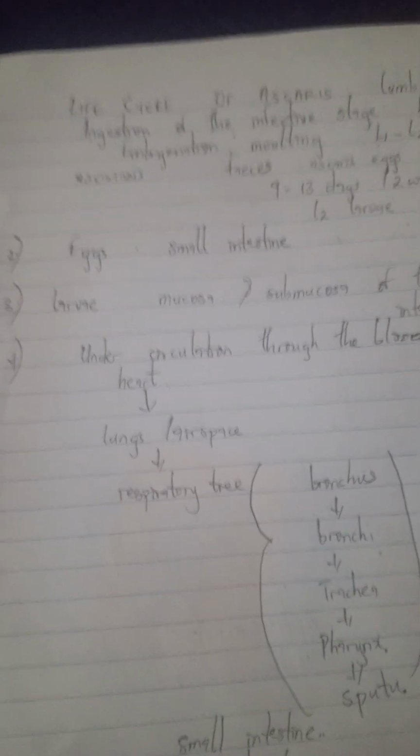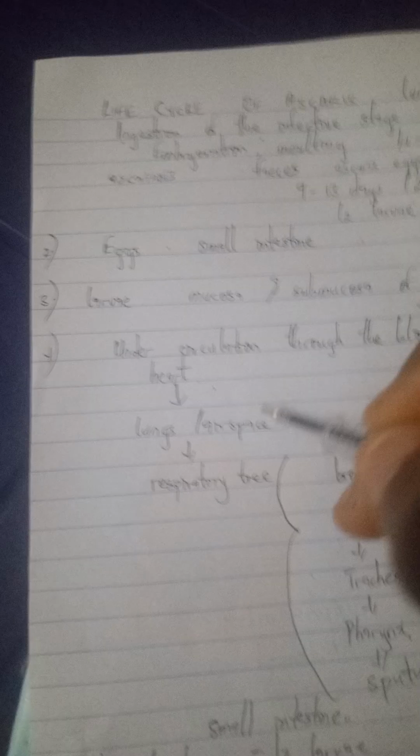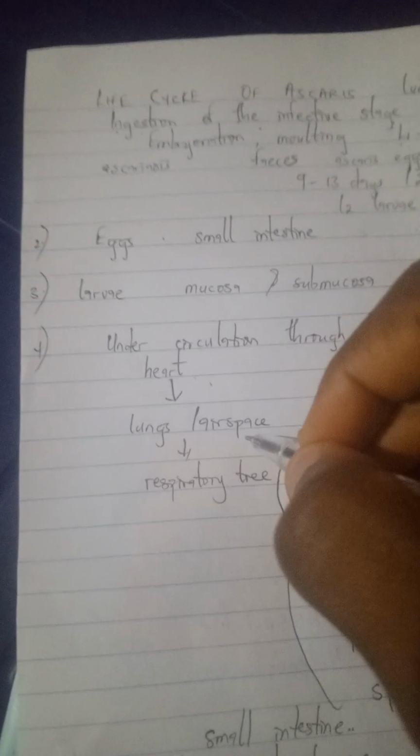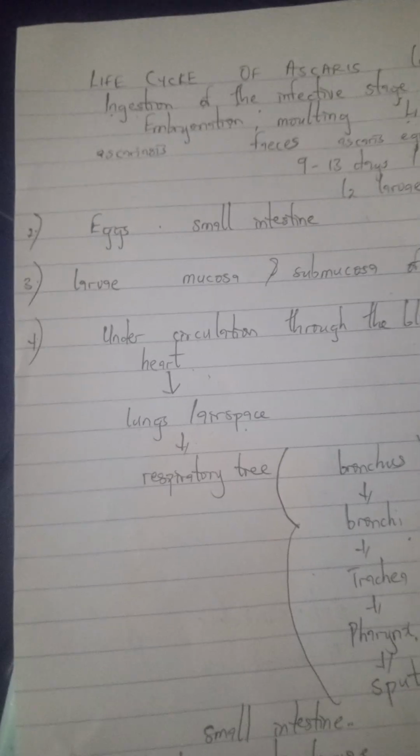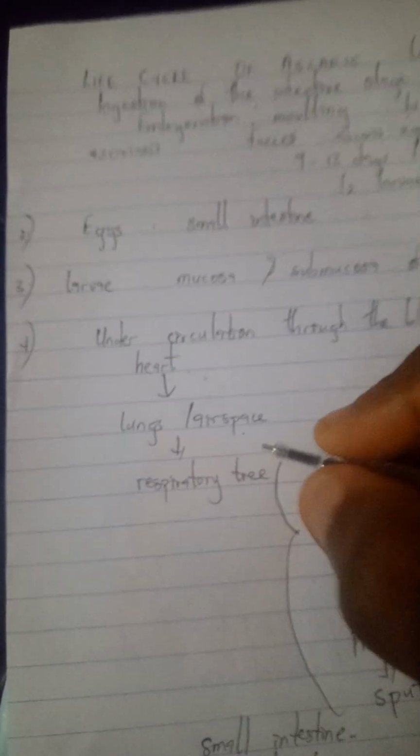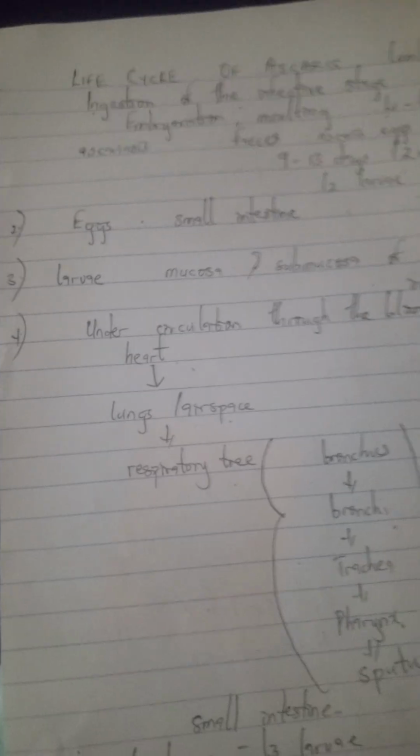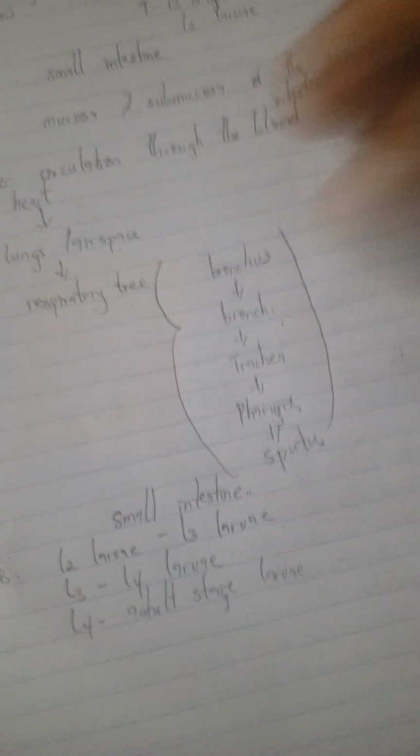So when the larva penetrates the mucosa and submucosa of the walls of the intestine, the blood carries it to the heart, to the lungs, and to the air space. That's where the L2 larva converts to L3 larva. Then when it reaches the respiratory tree, it converts from L3 to L4 larva. Then when it passes through the sputum to the small intestine, it converts from L4 to adult stage.